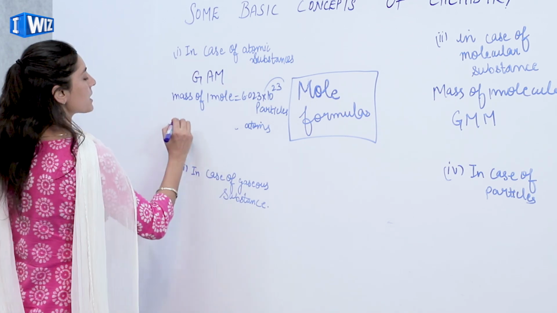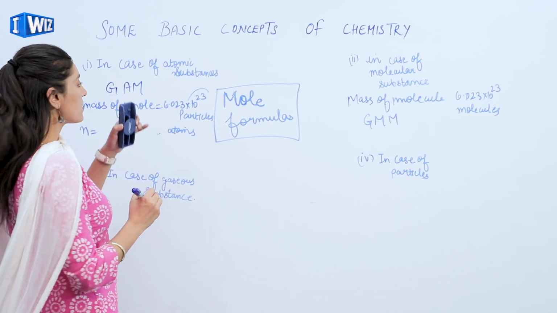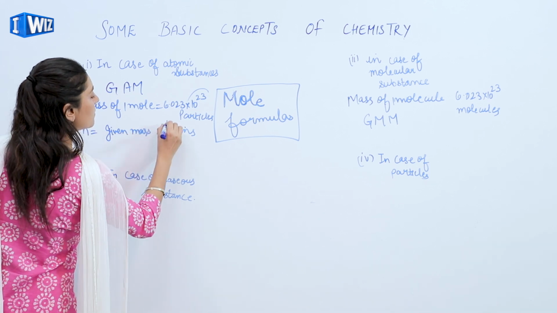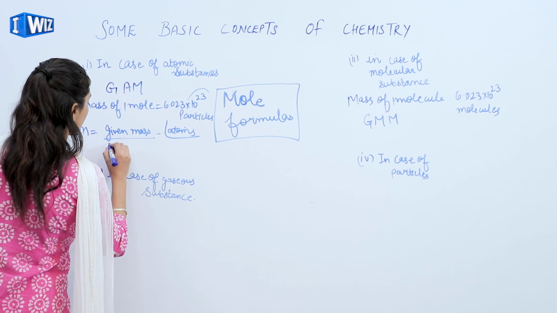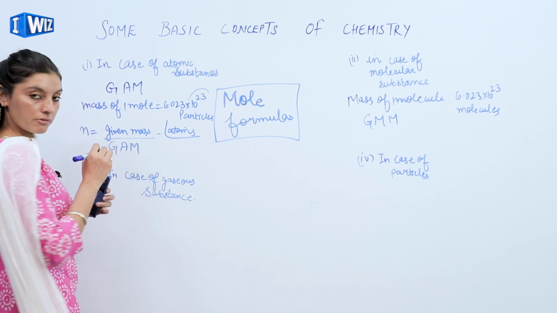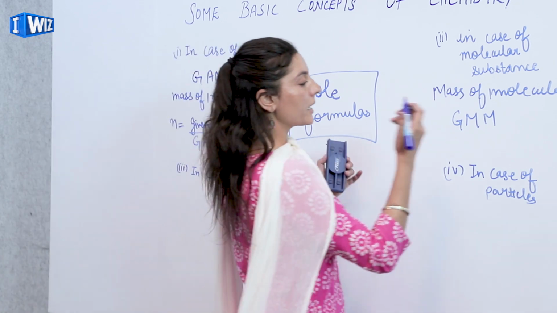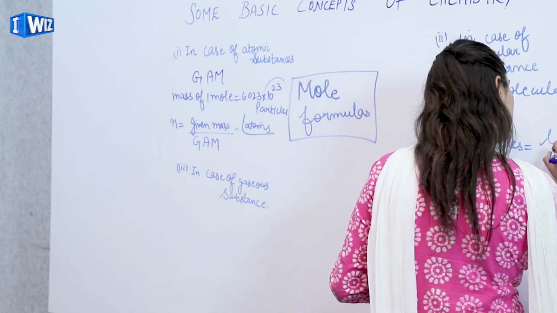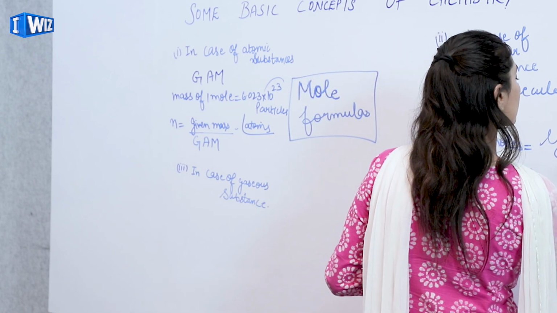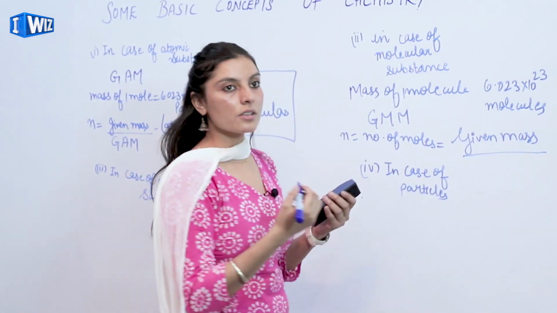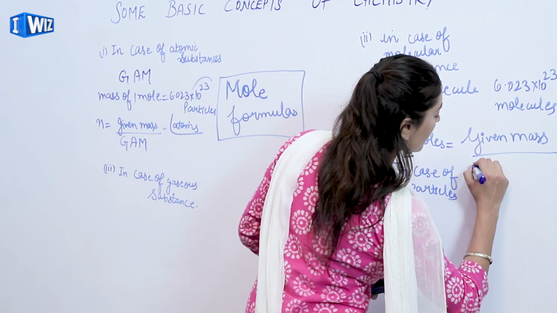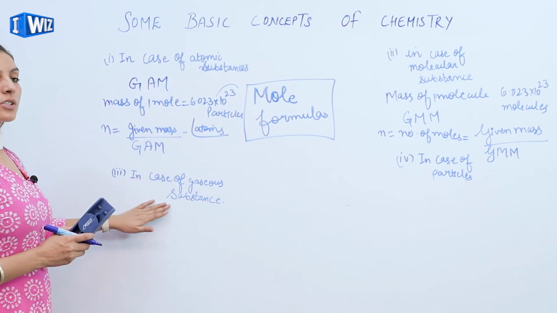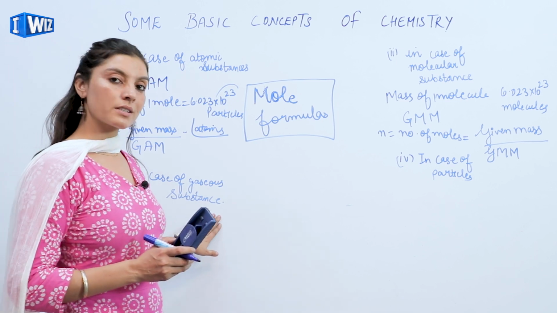So mole being represented by N, I would say that the relation is given mass of that particular atom to the gram atomic mass. Fine. In the case of the molecules, it would be equivalent to the given mass, or the mass that is being given to us of the molecule, divided by the gram molecular mass. Now, here I have written the case of the gaseous substances that we have not discussed till now.